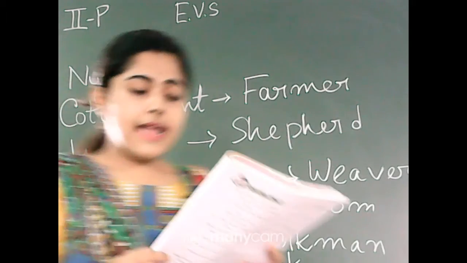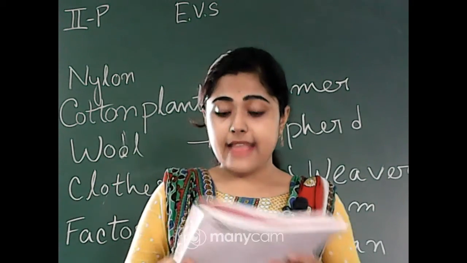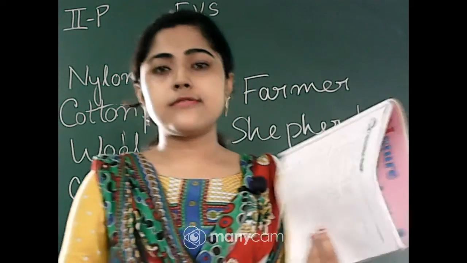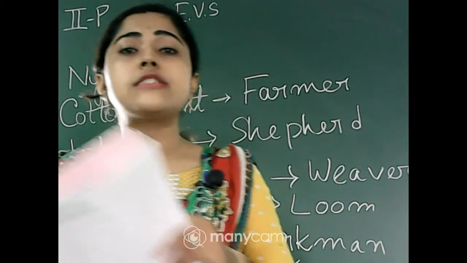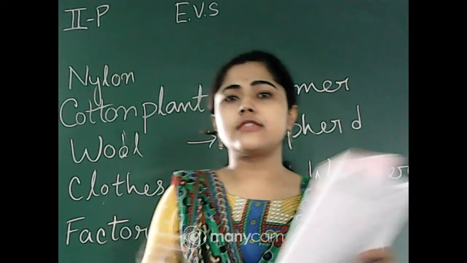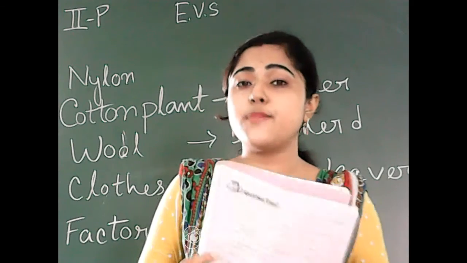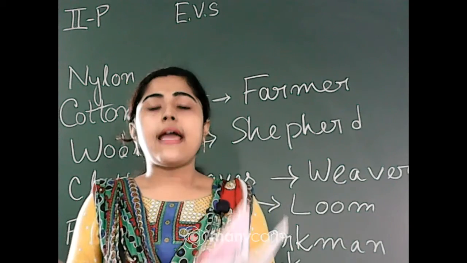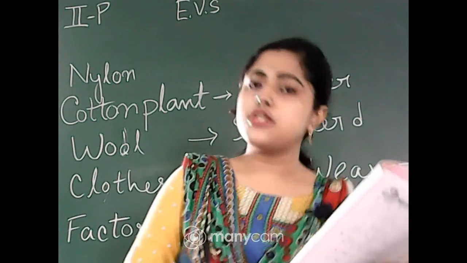So here you can see the workmen in factories run the machines that make the synthetic clothes. So here a workman works in a factory, and he makes synthetic clothes. And you already know that shopkeepers sell different types of clothes. When we go shopping, we go to any one shop or various types of shops. Those people who show us the different dresses, we call shopkeeper. They work in a shop and show us the different kinds of dresses. That is their work.